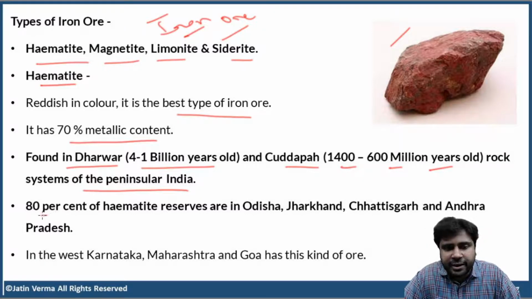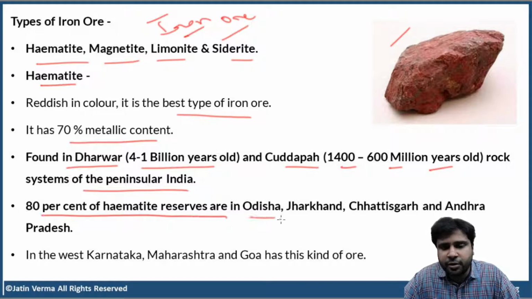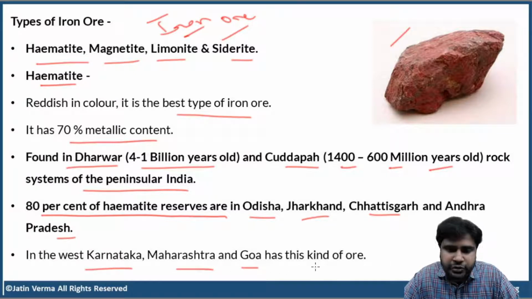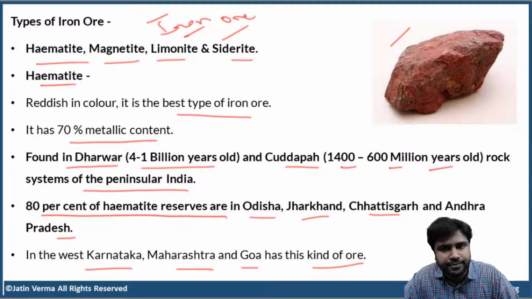Now, 80% of hematite reserves are in Odisha, Jharkhand, Chhattisgarh, and Andhra Pradesh. In West Karnataka, Maharashtra, and Goa, we also find this type of ore. But 80% of hematite reserves are found in Odisha, Jharkhand, Chhattisgarh, and AP.